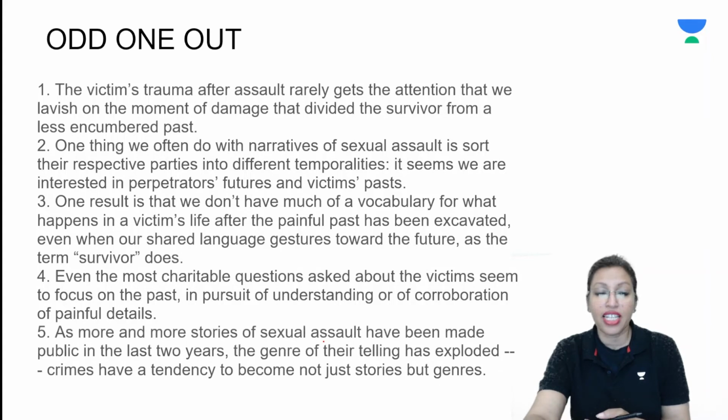Okay, the fifth sentence: as more and more stories of sexual assault have been made public in the last 2 years, the genre of their telling has exploded. Crimes have a tendency to become not just stories but genres.